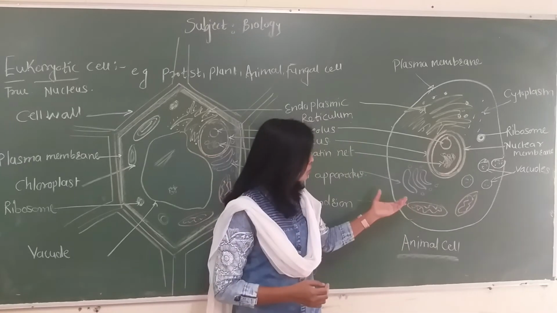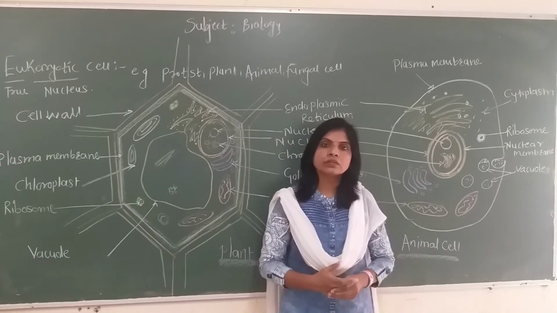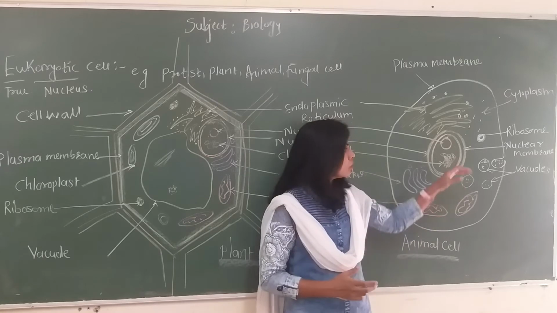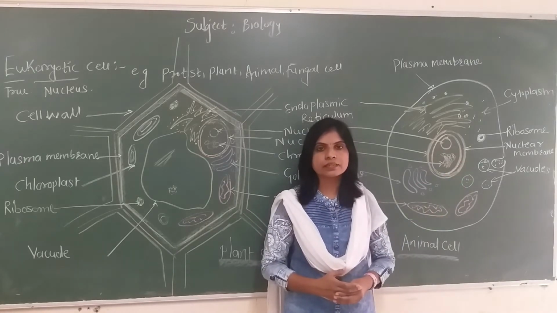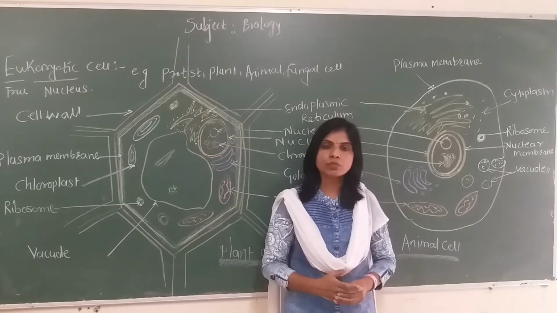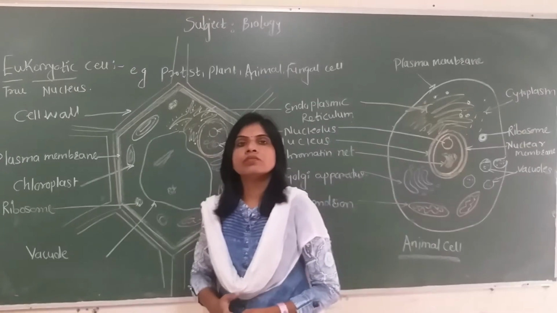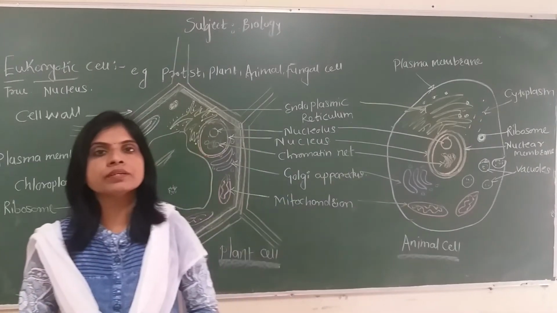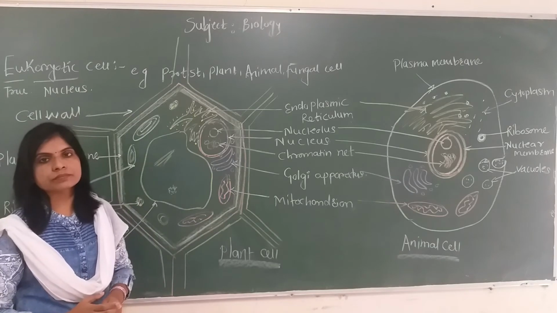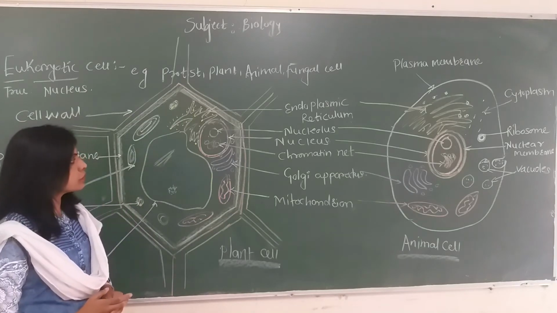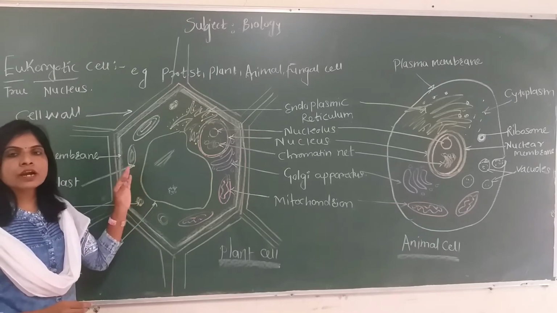Small vacuoles are also seen in animal cells, to store other products of the cell and to excrete products outside the cell. These vacuoles are present in both plants as well as animals. But a well-developed, prominent, centrally placed vacuole is the unique feature of the plant cell. It is not seen in the animal cell. Next difference: in the plant cell we find that the plants are autotrophic.